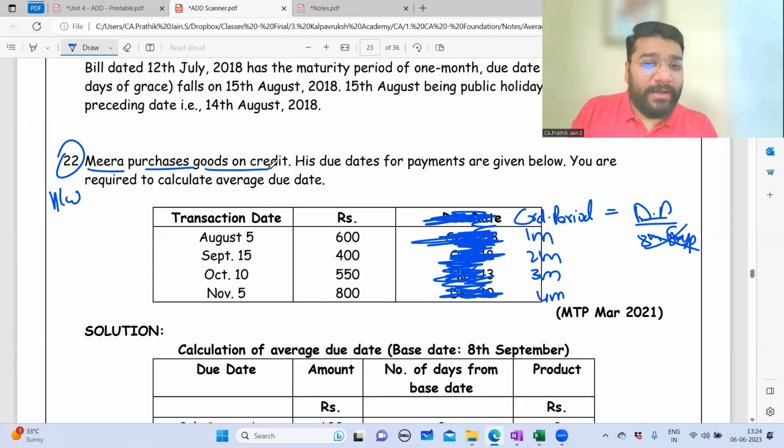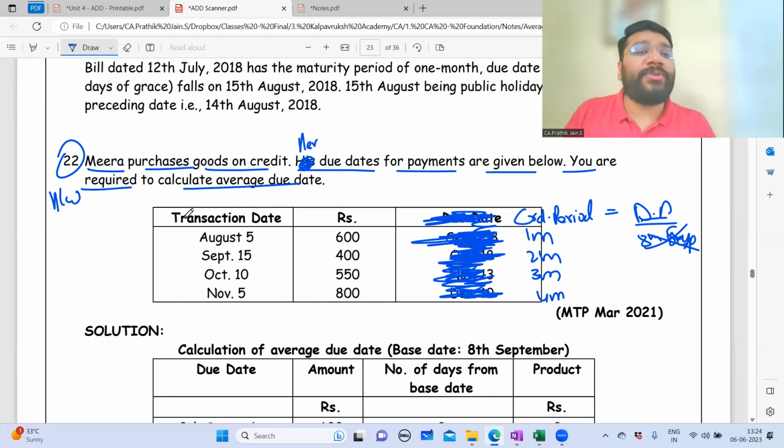Meera purchased goods on credit. Her due dates for payment are given below. You are required to calculate average due date. Transaction date is given. Transaction date means what? Bill date? Transaction date is goods buying and selling date.